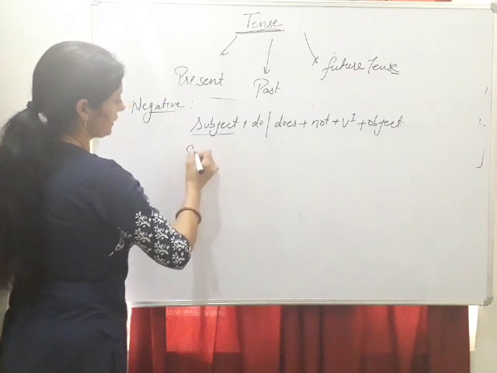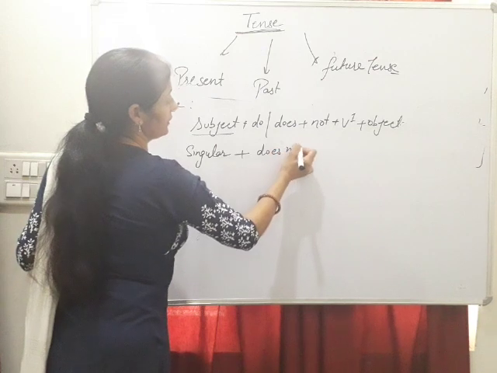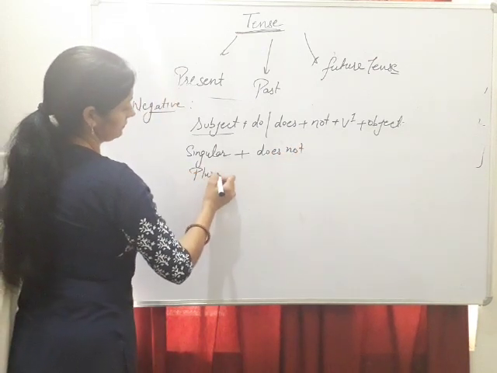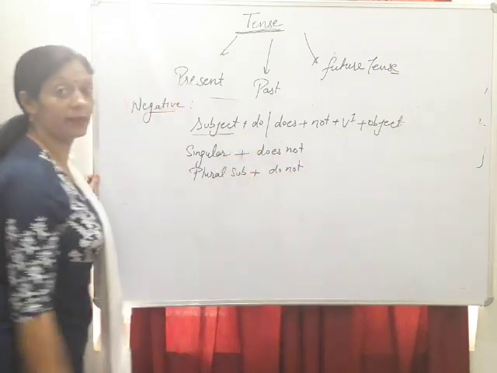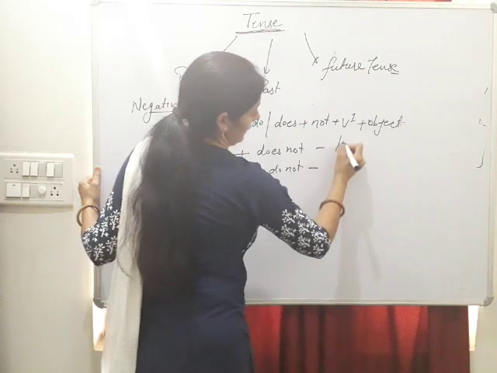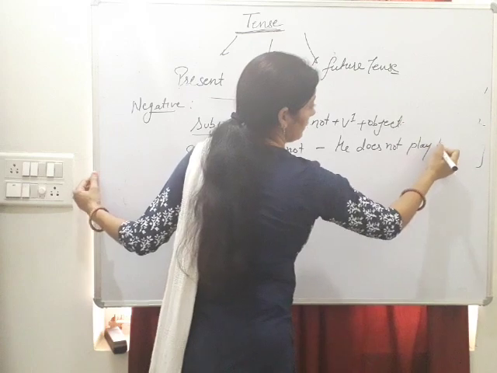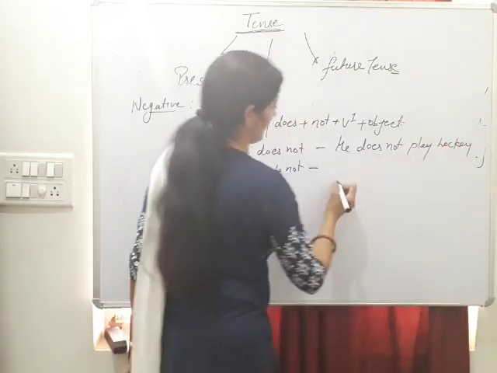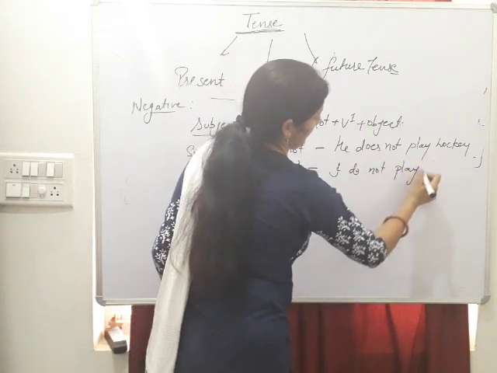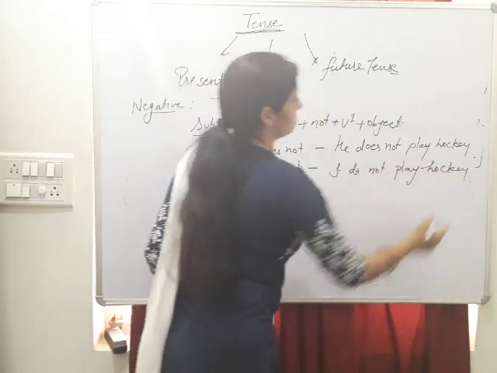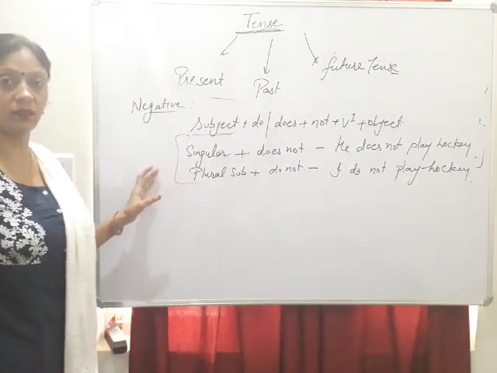Similarly, if our subject is singular, we use does not, and with plural subject we use do not. For example, he does not play hockey, and next is I do not play hockey. This one is the negative structure of present indefinite.